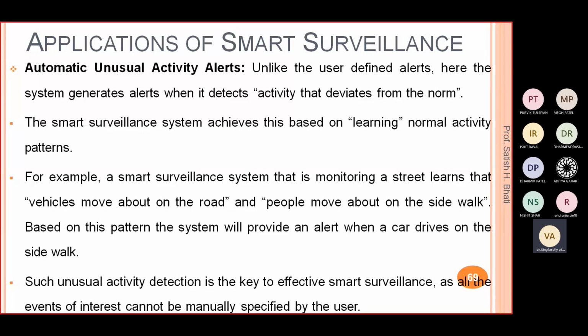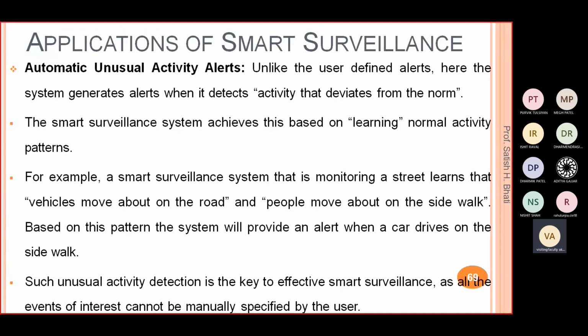They will learn from the previous data, the data you will feed. For example, a smart surveillance system that is monitoring the street learns that vehicles move on the road. That is the normal thing, right? Similarly, people moving on the sidewalk is normal. But if a vehicle is on the sidewalk, that is an abnormality. Similarly, if people are on the road, that is also abnormal. That kind of activity you can find through the camera using the automatic unusual activity alert.